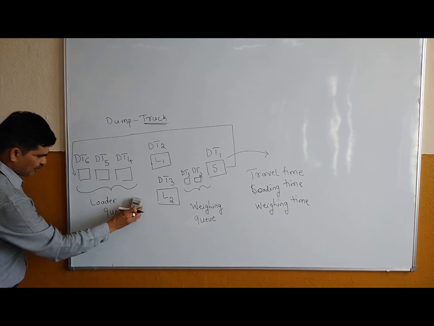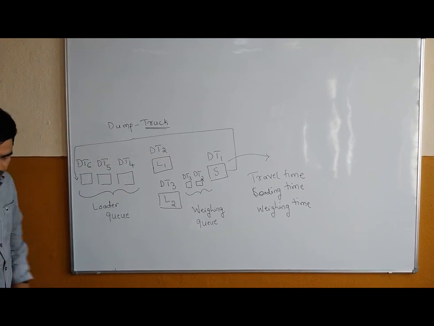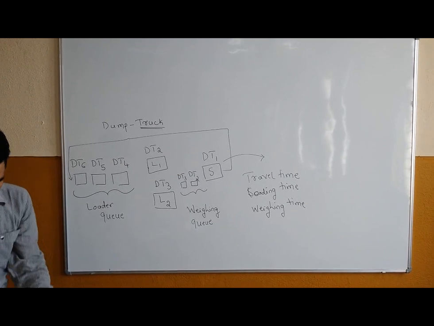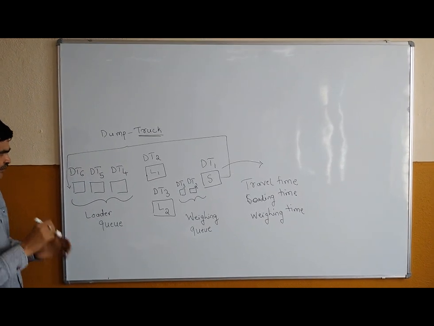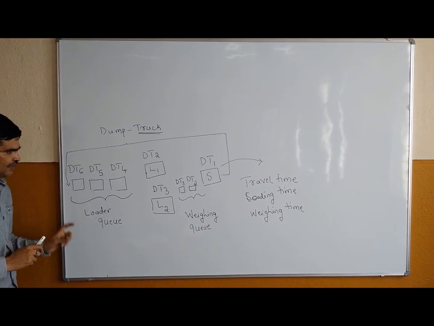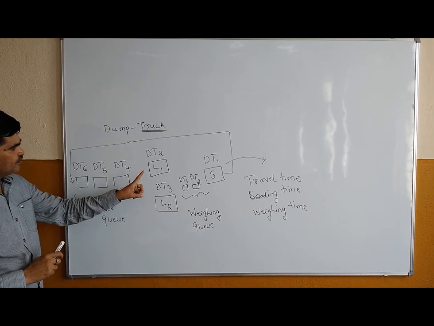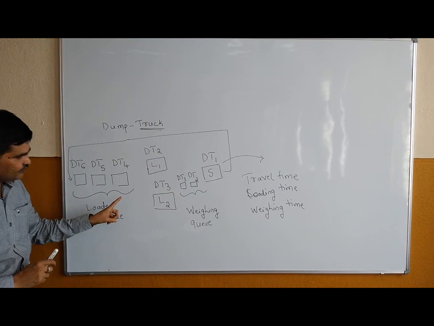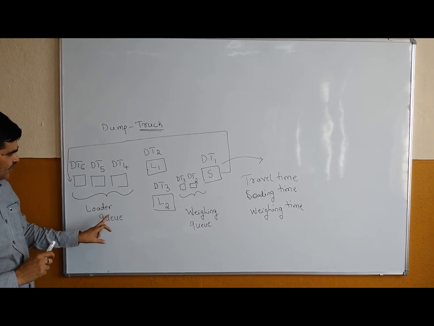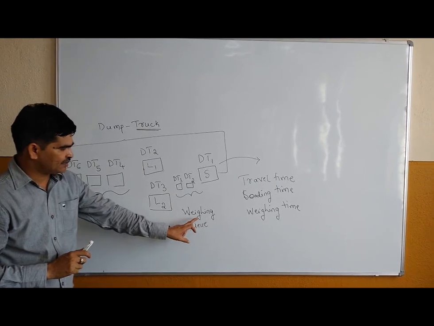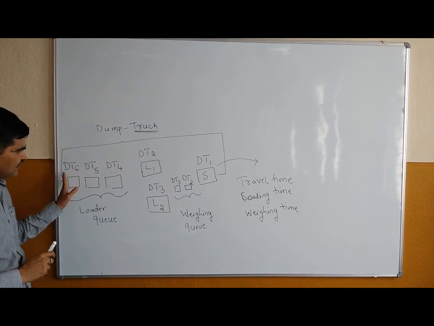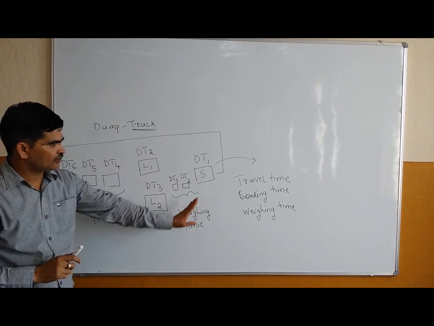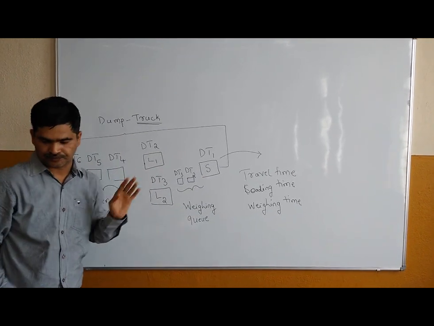In the given simulation table, you are supposed to indicate the loader time, the scaling time, the travel time, plus the loader queue status and weighing queue status. All these details you have to indicate in the simulation table.